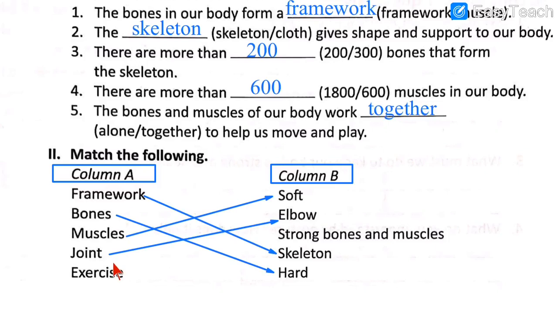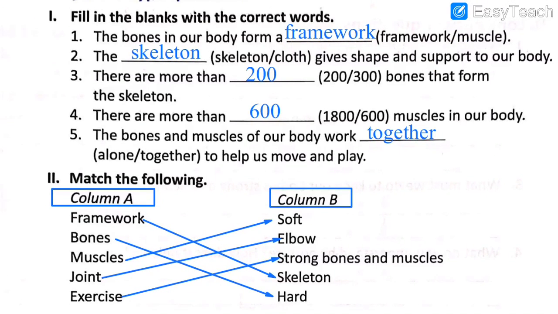Number 5, we have exercise. If you exercise regularly your bones and muscles will be strong. So here is the last answer, exercise, strong bones and muscles. This is how we complete the second question of very short answer type questions.